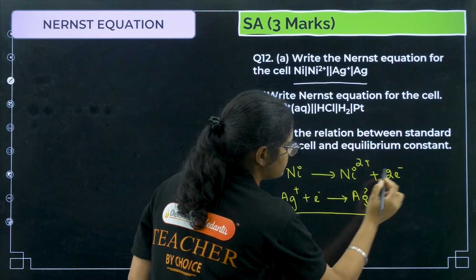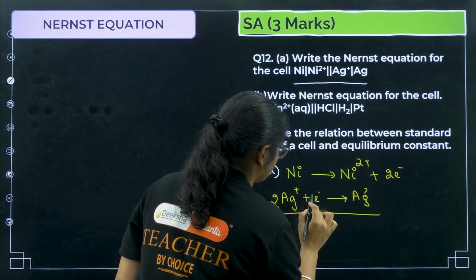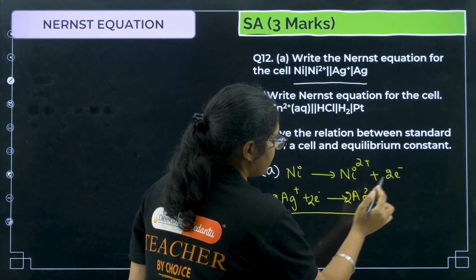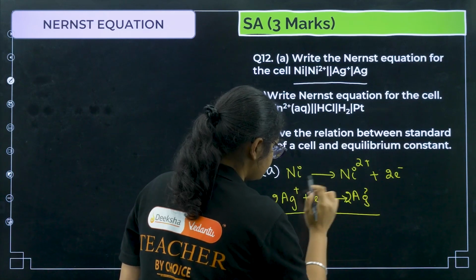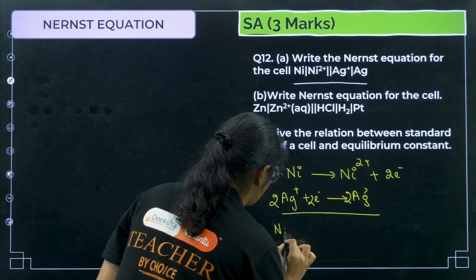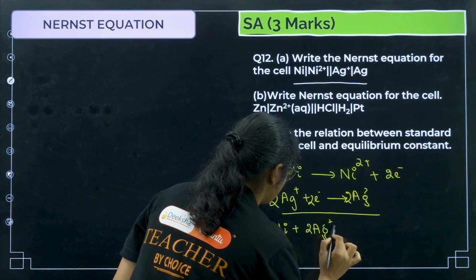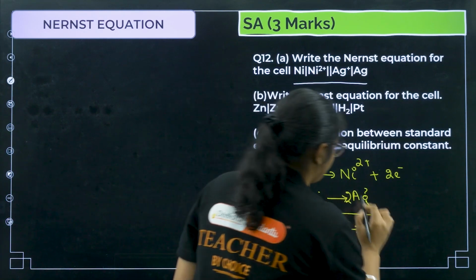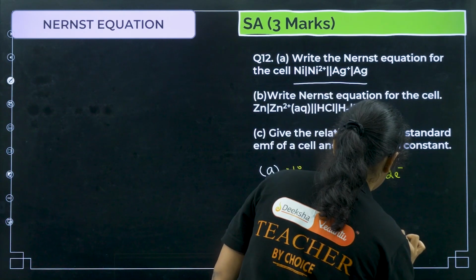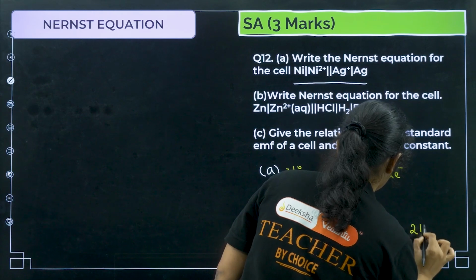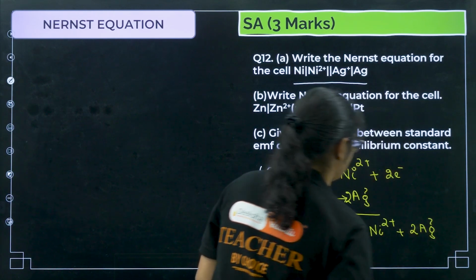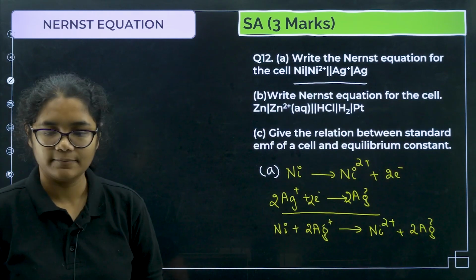I multiply by 2 here. If I add these two reactions, I'll get Ni plus 2Ag+ gives me Ni2+ plus 2Ag.